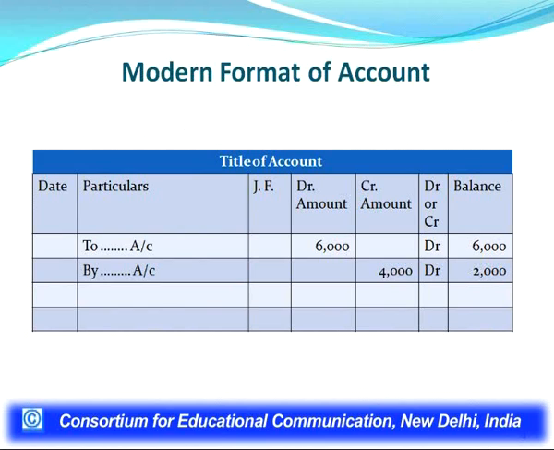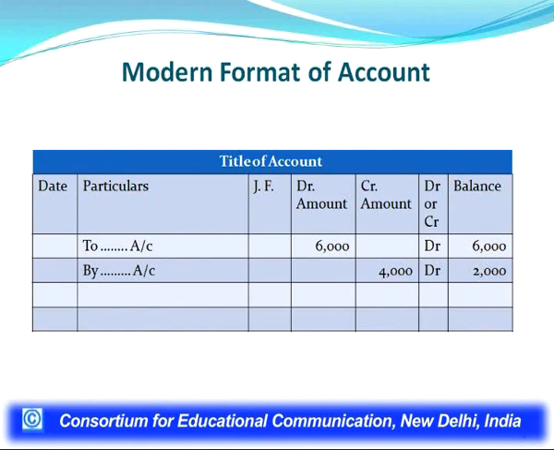Whatever amount is to be debited to a particular account shall be recorded in the debit amount column, and whatever amount is to be credited will be recorded in the credit amount column.